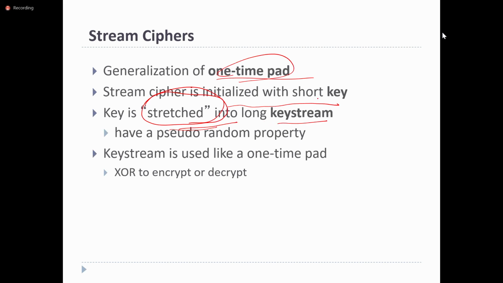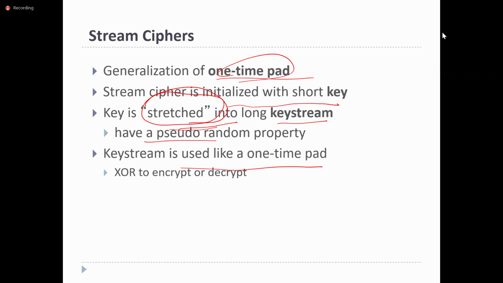Though the size of the key is less, the key will be expanded and used to generate the key string by using the pseudo-random algorithm. The key string is used like a one-time pad.